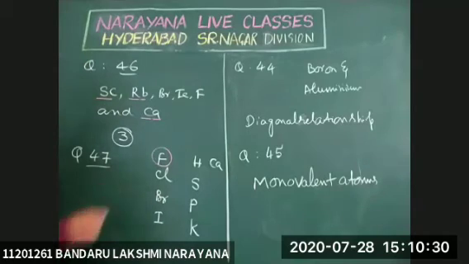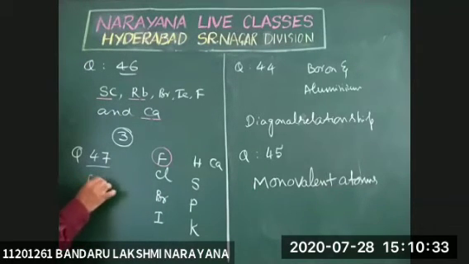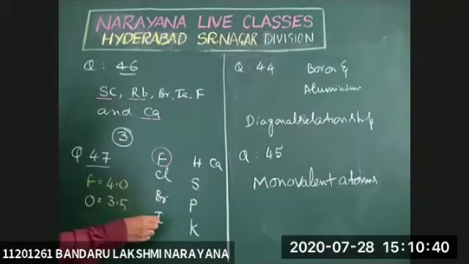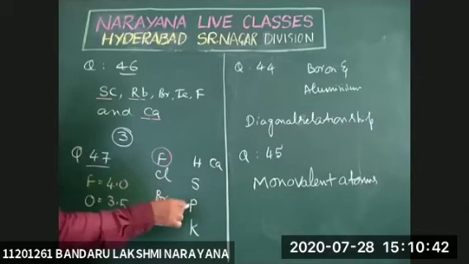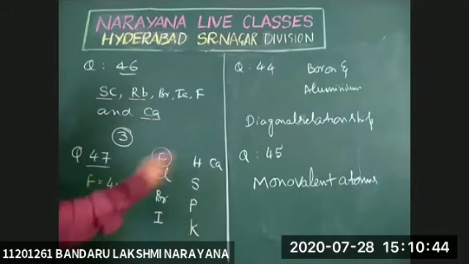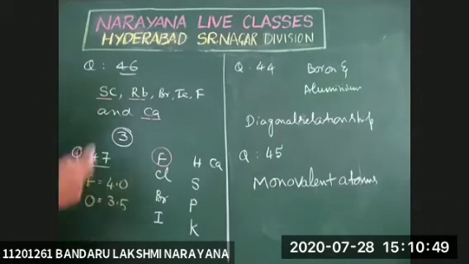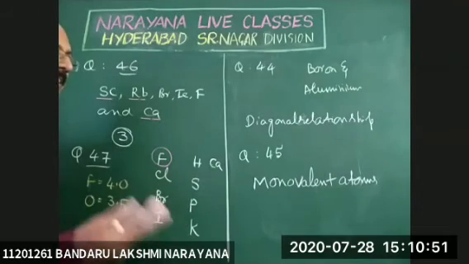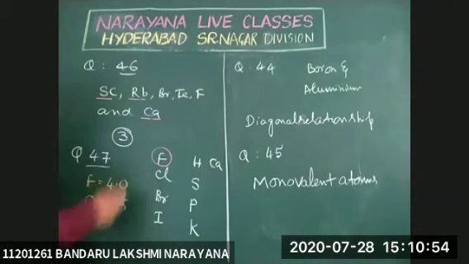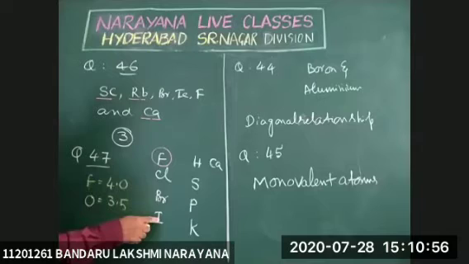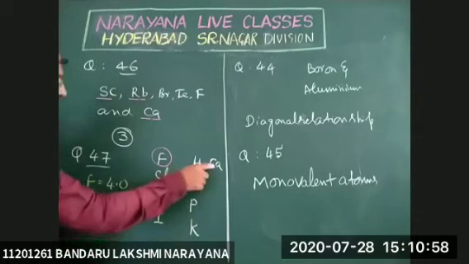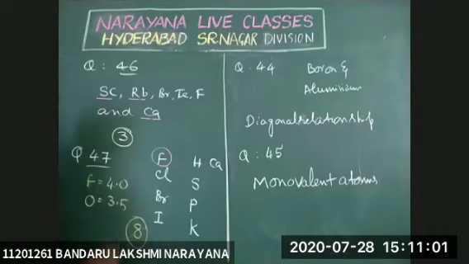Fluorine is equal to 4.0. Oxygen is equal to 3.5. Therefore, chlorine, bromine, iodine, hydrogen, sulfur, phosphorus, potassium, and calcium all are less electronegative than oxygen, because oxygen is the second highest electronegativity next to fluorine. Therefore, number of elements 1, 2, 3, 4, 5, 6, 7, 8. 8 elements. Question number 47.